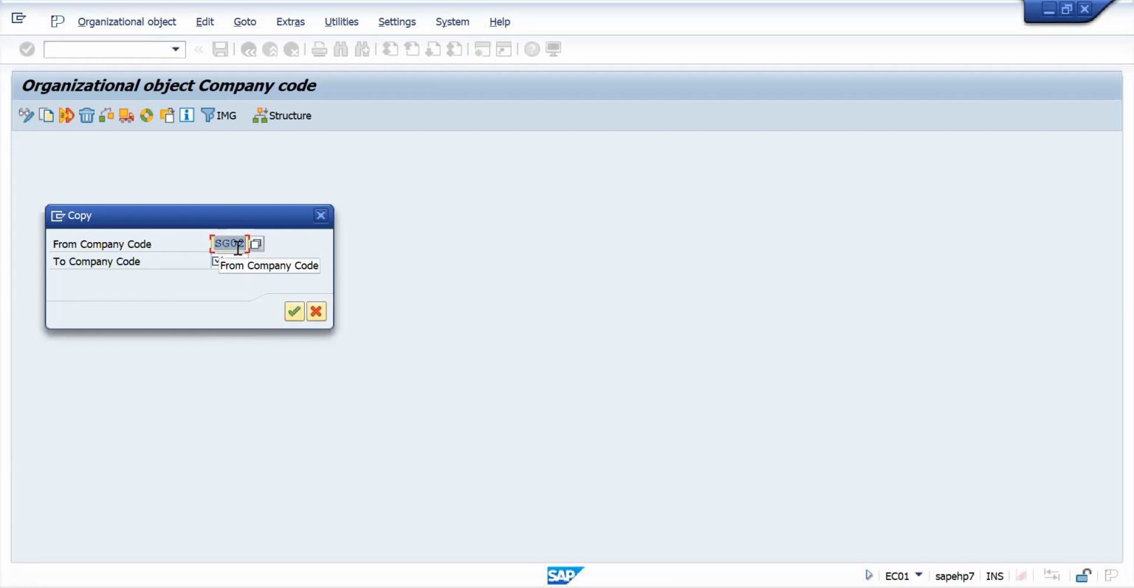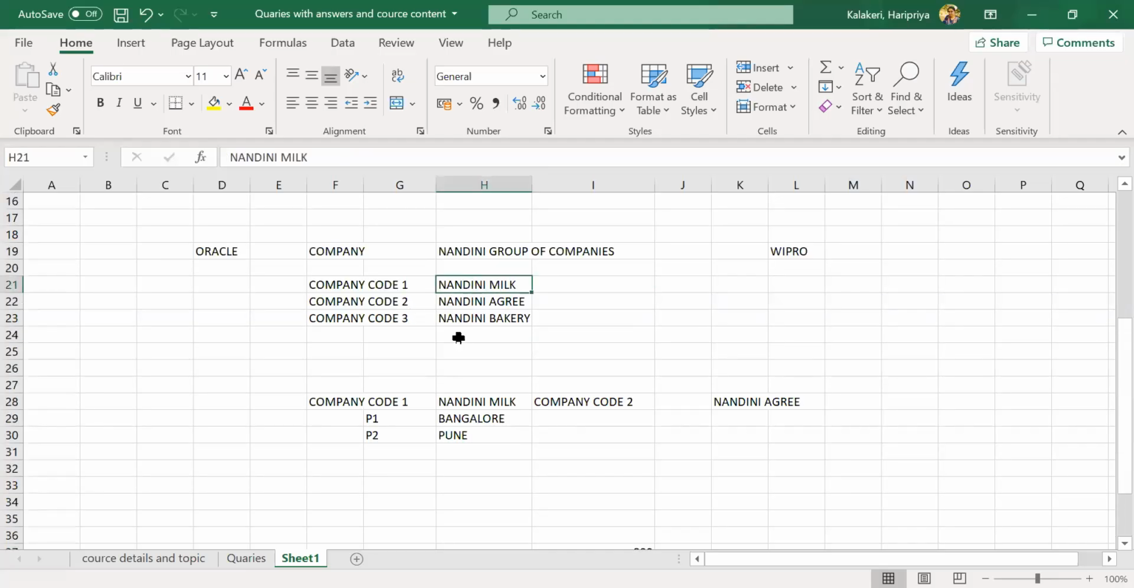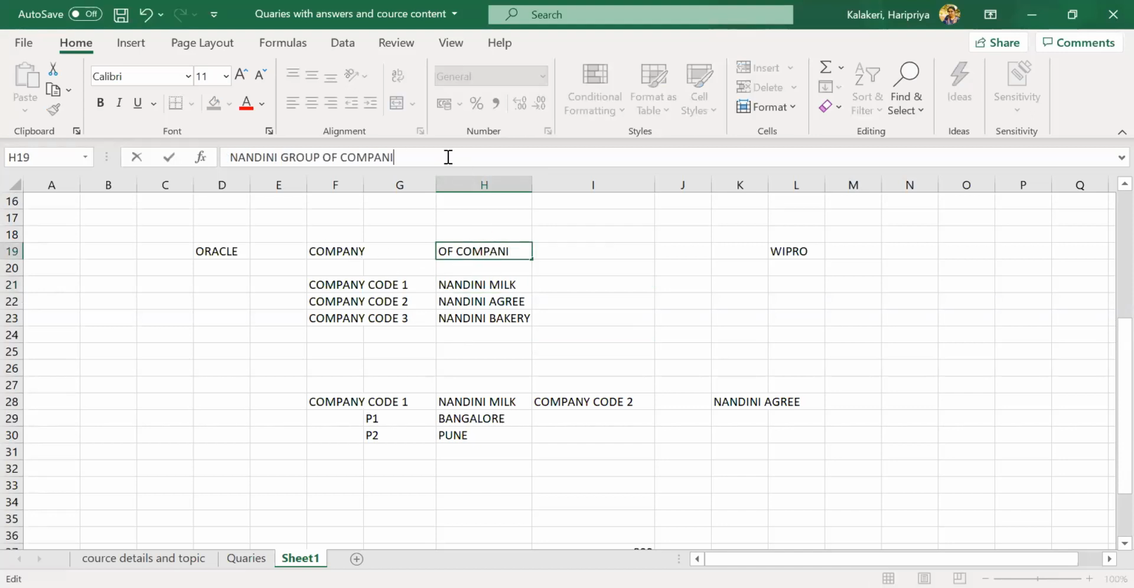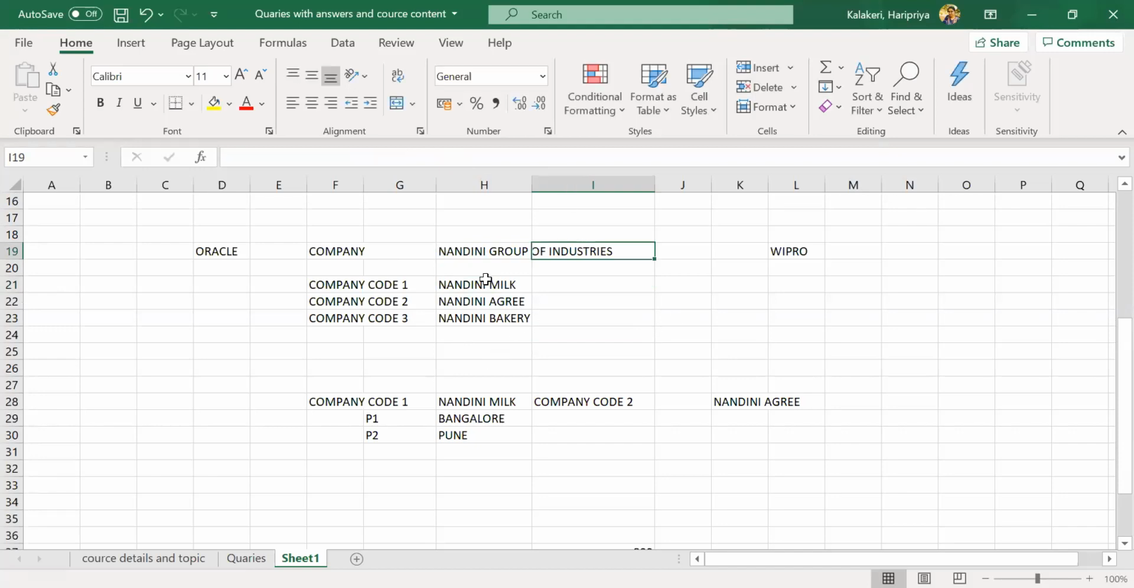This is the standard company code. You can tell, I will create my own company code. For example, this one, Nandini Milk. I have created the Nandini company, right? Nandini Group of Industries. In that, I will create one company code for one business. These people have many businesses, so you can create many things. So I will create the first business, Nandini Milk, with its company code.